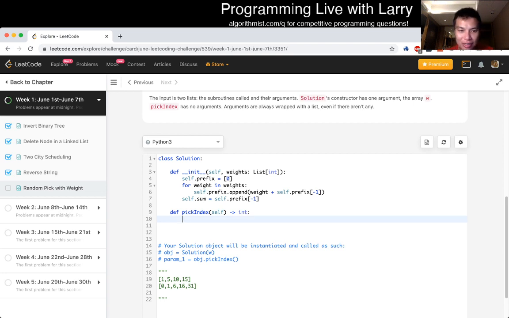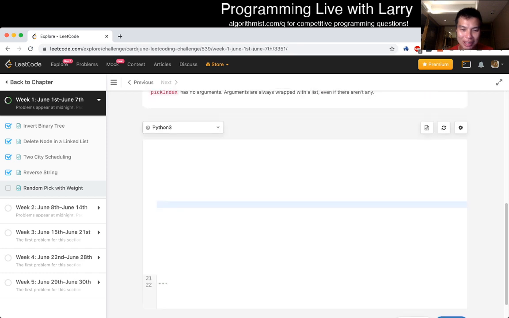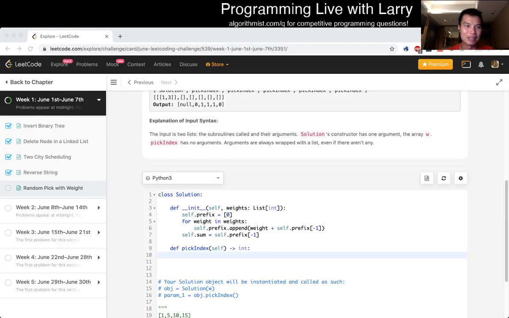Actually, I don't remember how to do random in Python, so let me look it up really quickly. I think it's just random.ran or something, right? Oh, random.randint. Oh, right. There are a couple of random functions, so that randrange.